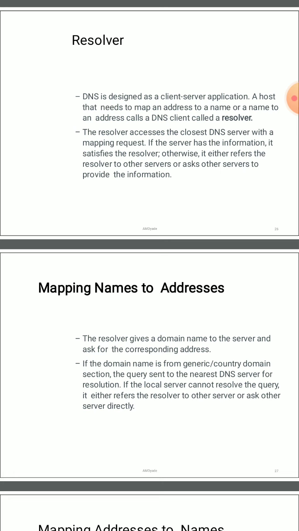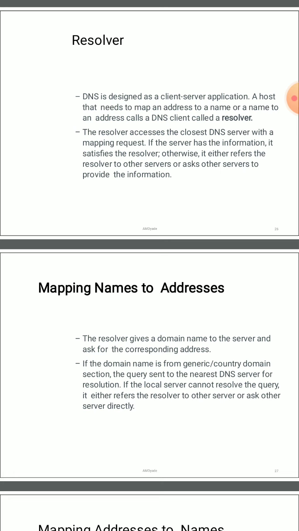As the definition also given in our PPT, a host that needs to map an address to a name or a name to an address calls a DNS client called a resolver. Take an example: you are a DNS client, you enter www.google.com and want to access the website of google.com.